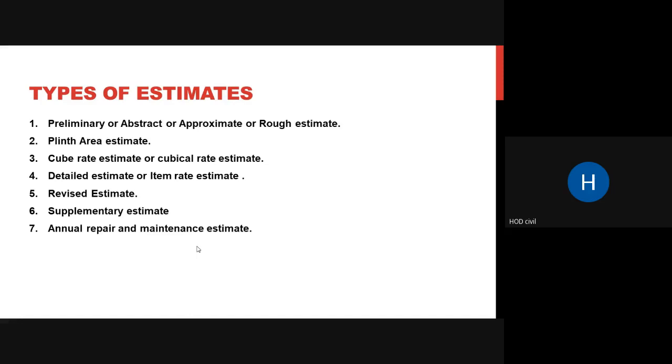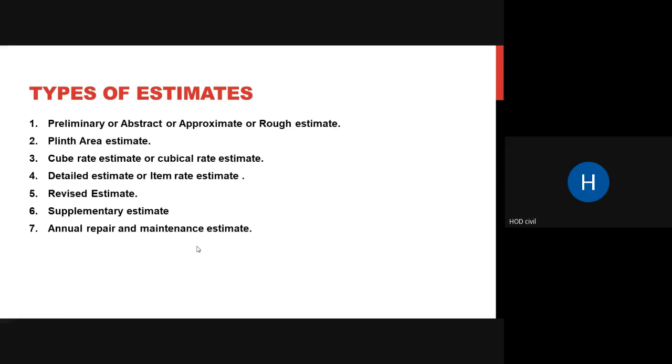In the detailed estimate classes, we will find out the estimate in detail. We will solve numericals on this. Then there is revised estimate. What I told is, whenever you want to change, when you have lesser funds or when the sanction is not approved, when they tell you to change certain things, you have to change those and submit it as a revised estimate. Then supplementary estimate: along with these estimates, when you have to provide certain estimates of certain things, that is added as a supplementary estimate.